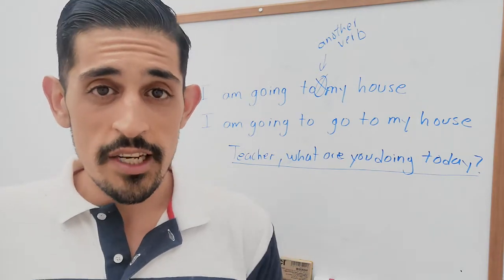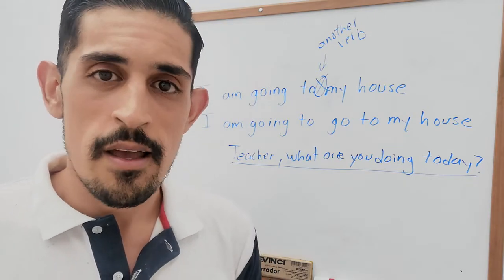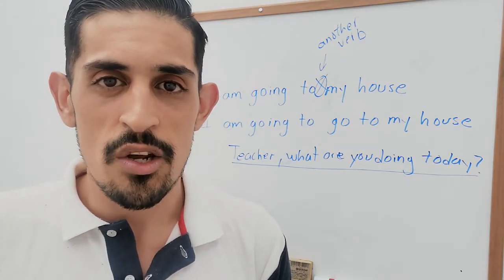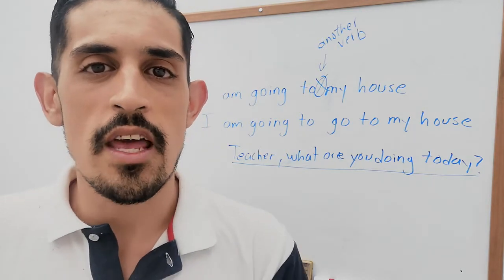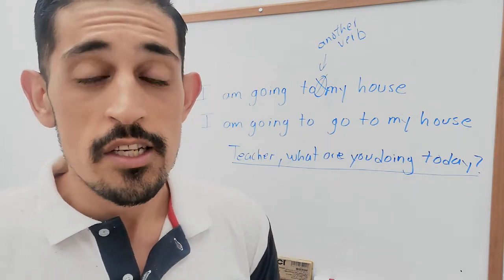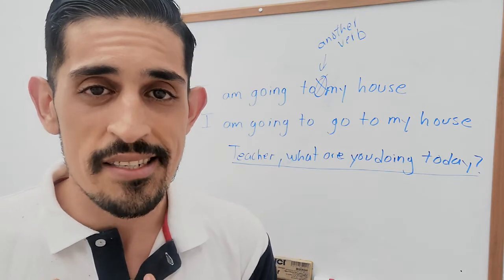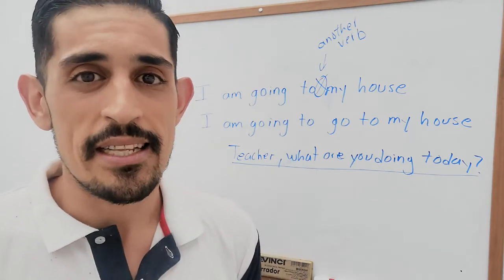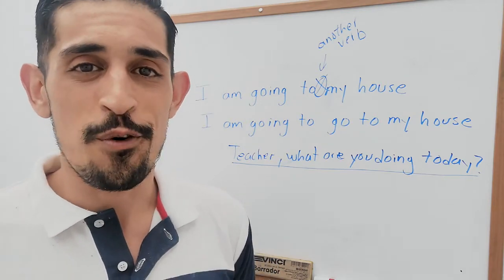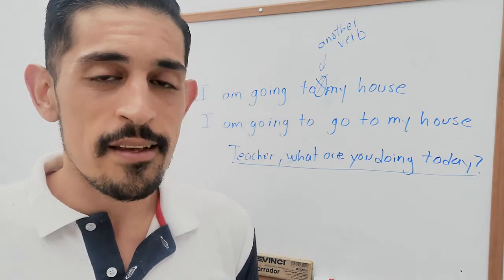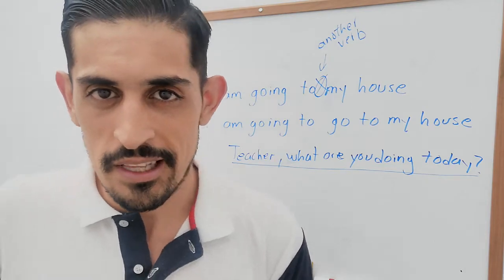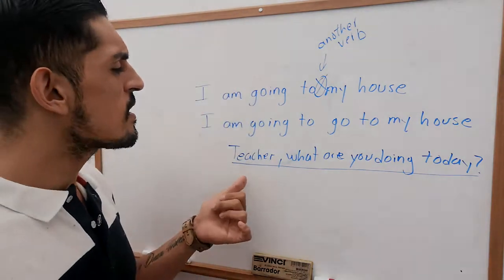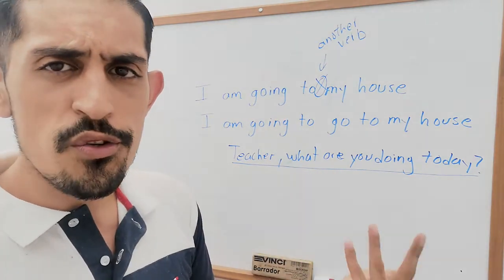So in context, you can answer this question depending on the time you are at right now. If, for example, somebody asks me this in the morning, then I can tell my plans for the afternoon, the evening, or the night, depending on the activities that I'm currently doing or that I will do. So this person is asking me, teacher, what are you doing today?